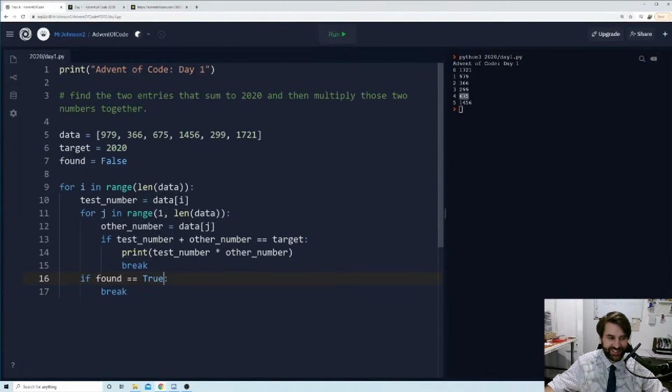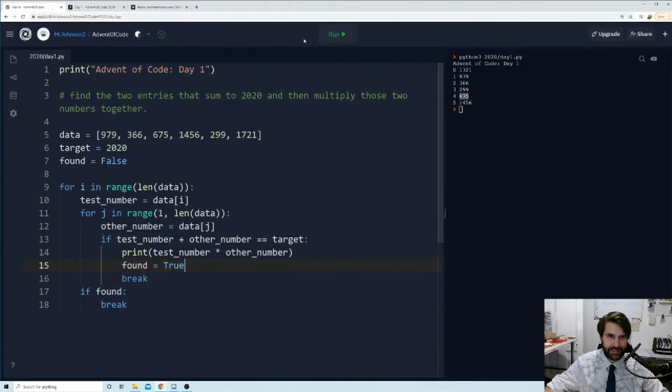but you don't have to. You can take a shortcut and you can literally just say if found, because found will either equal true or false. And so if false, well then it's false. If true, well it's true. So we're going to print test number. We're going to say found equals true, and we're going to break. Okay.